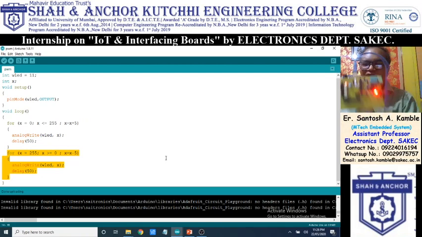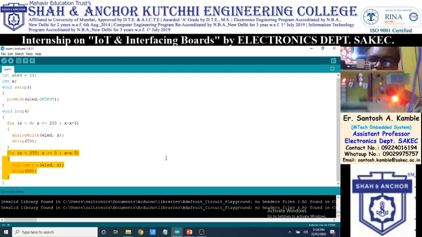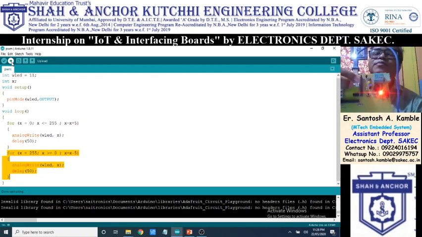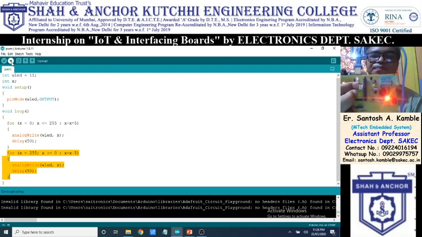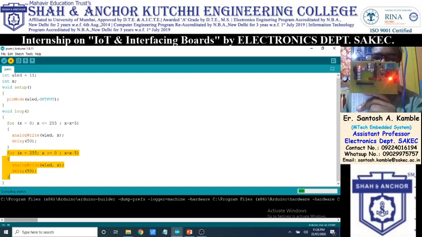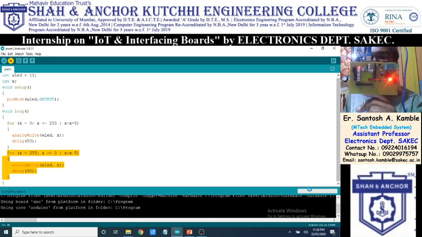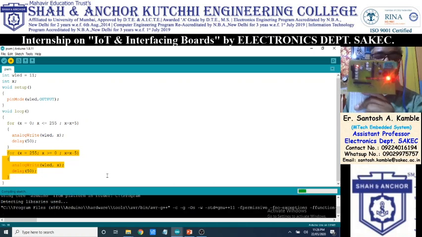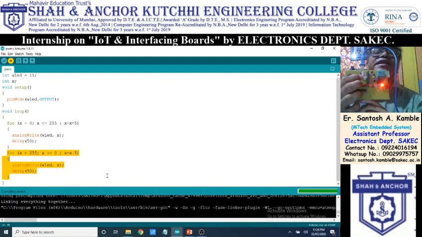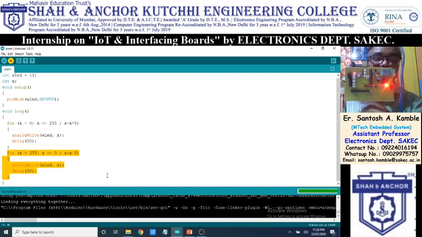I am using this hardware which is used in the previous case. This is my own Arduino board. Now I will click on upload. Before that, see, this is my white LED. Right now this white LED is off, so I will load the program. So compiling the sketch. So here we will get the progress. After compiling, it will load the program into the IC, and this white LED will continuously turn on and off.